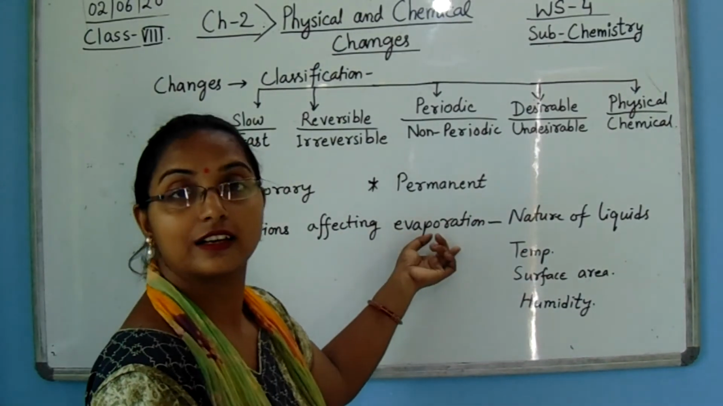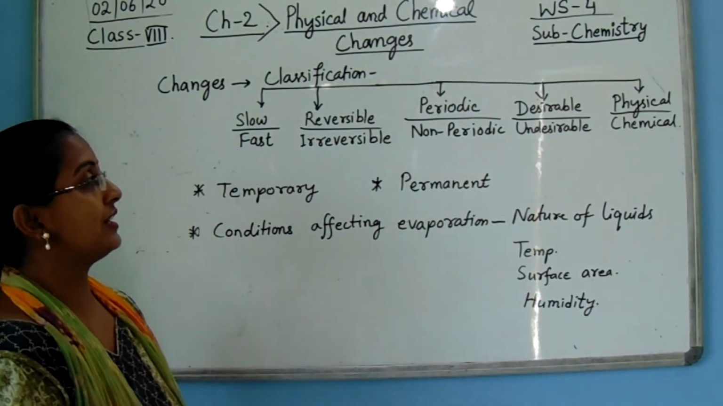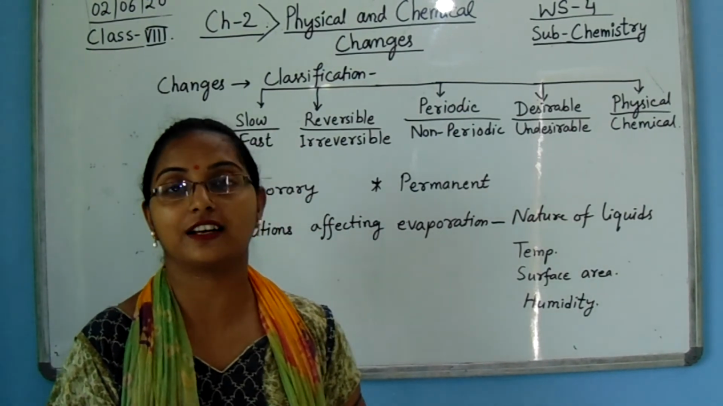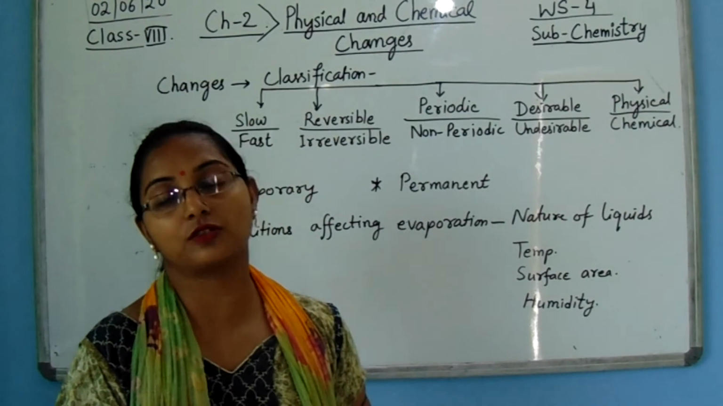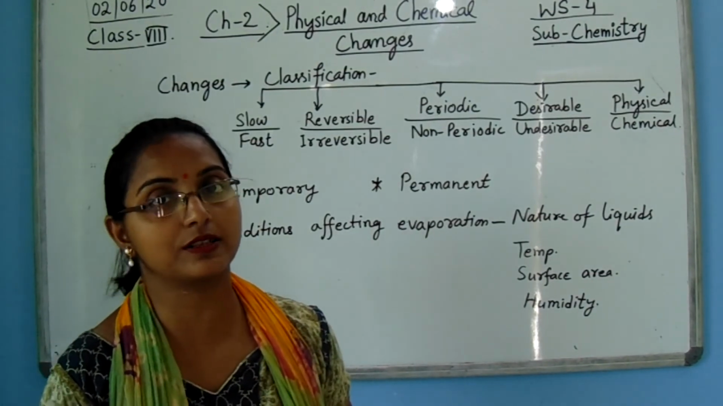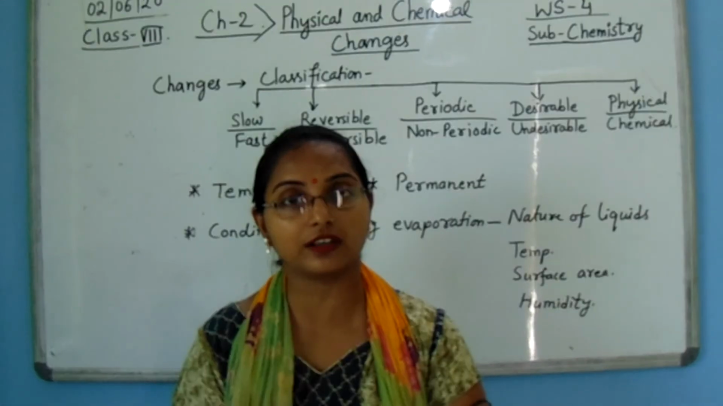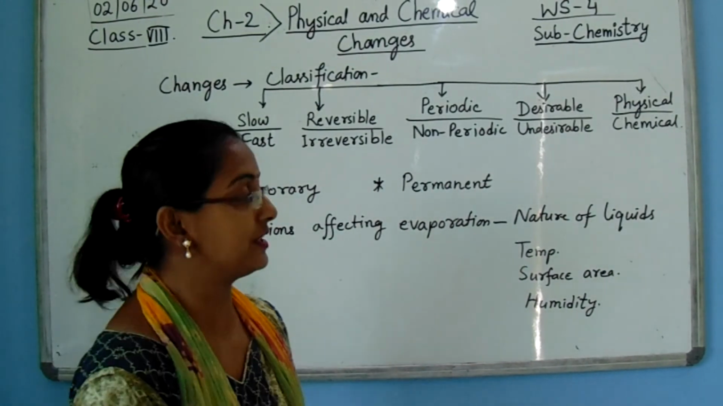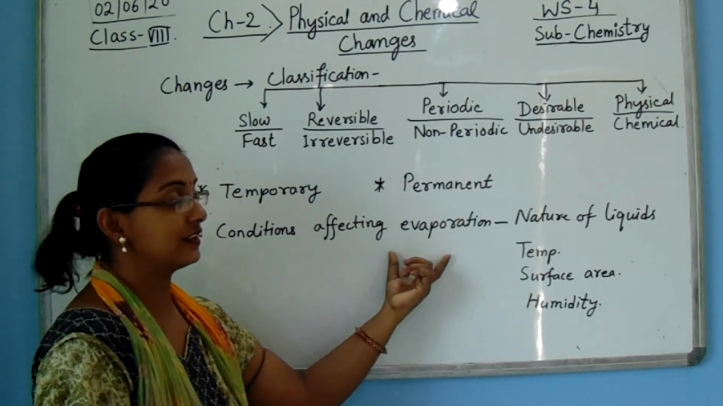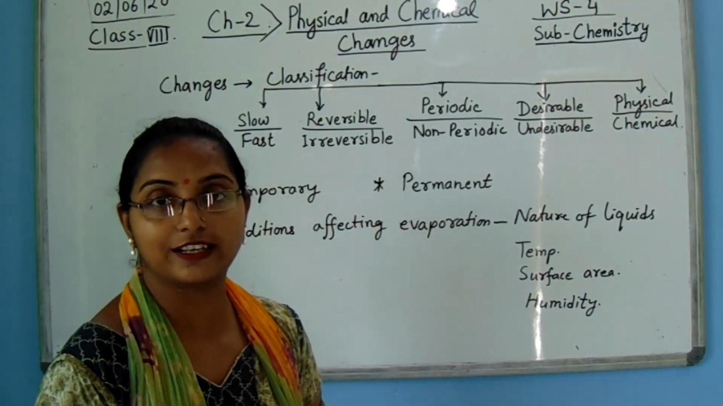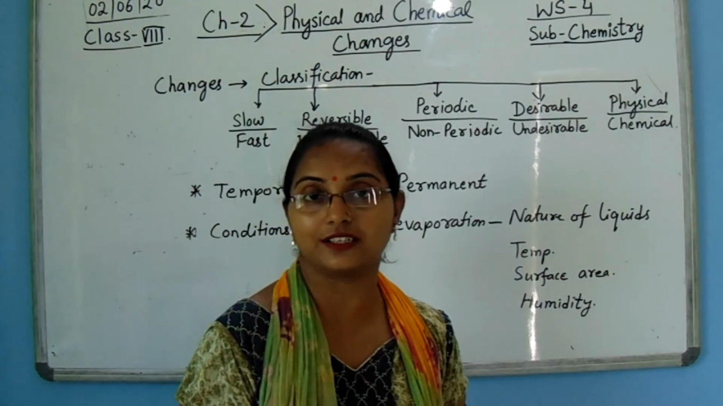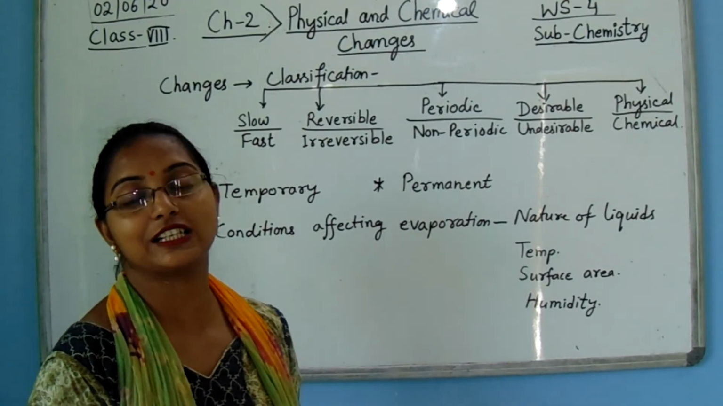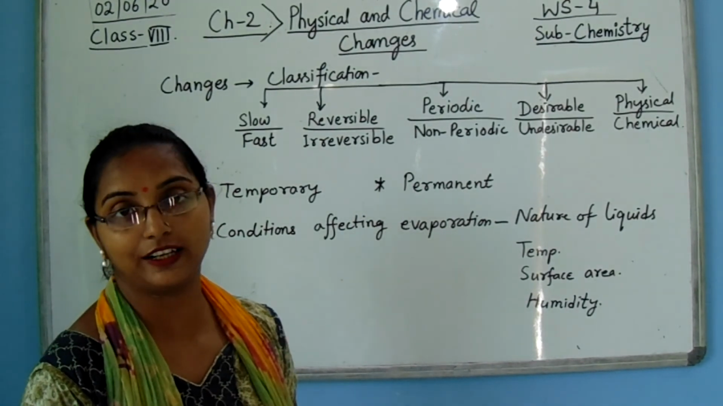So in this chapter, physical and chemical changes include the changes around us, which may be slow, fast, reversible, irreversible, physical, chemical, periodic, non-periodic, desirable, or undesirable. And also the evaporation topic. It is also a change, and it is a physical change. You see in this chapter that things change around us day by day.